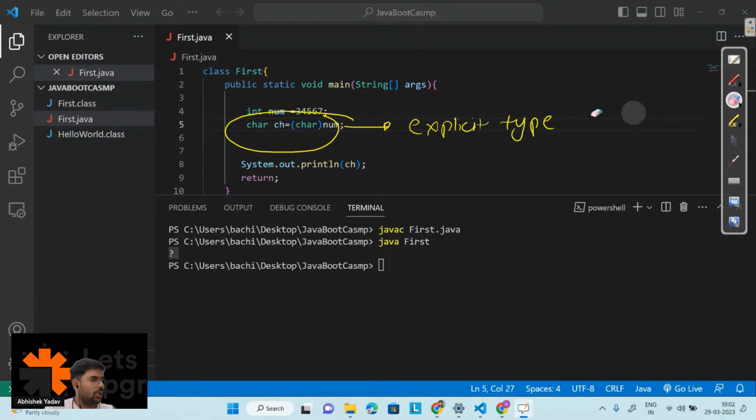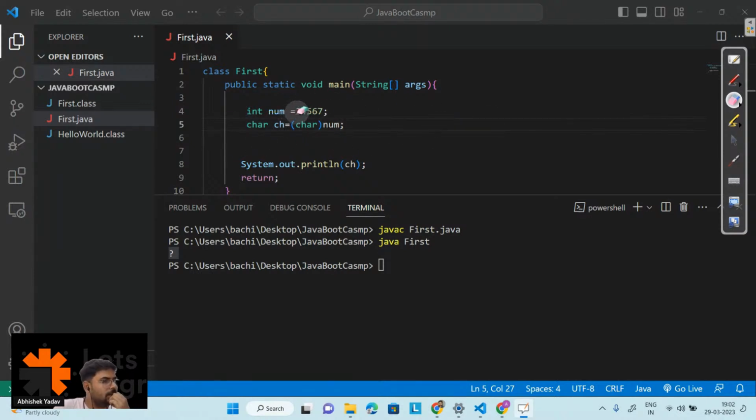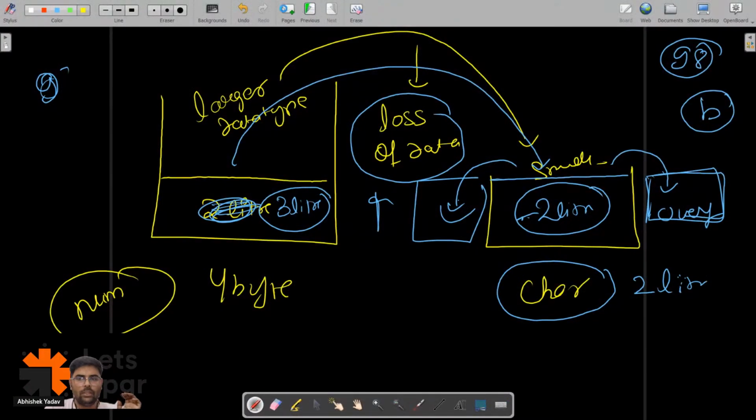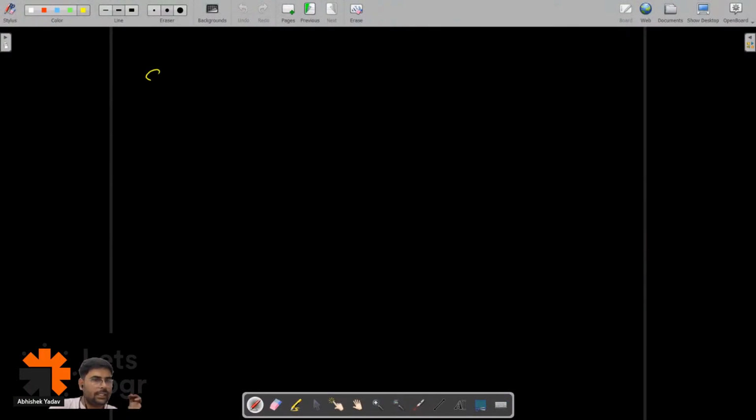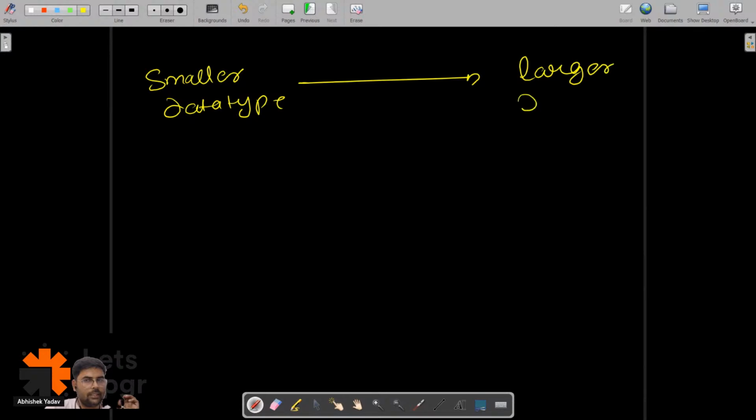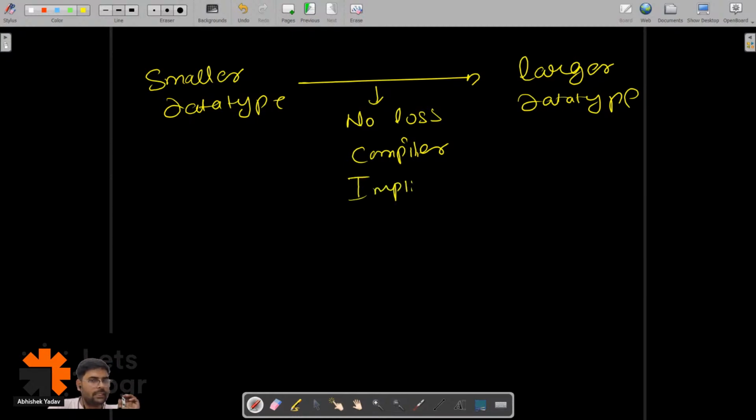Now it is clear, guys? Yes or no? Please write in the chat if it is clear. Yes, to convert, simply you have to remember one rule. Let me give you that rule: when you have a smaller data type value and you are transferring this smaller data type value to a larger data type container, okay, then what is happening? No loss of data, okay, no loss of data. The compiler will do this kind of conversion, and this is called implicit type conversion, right?